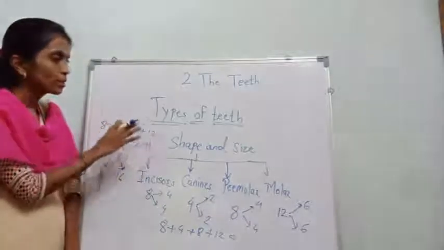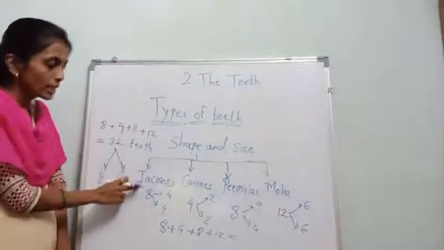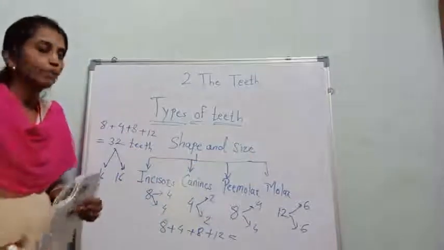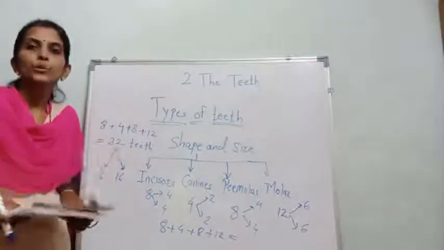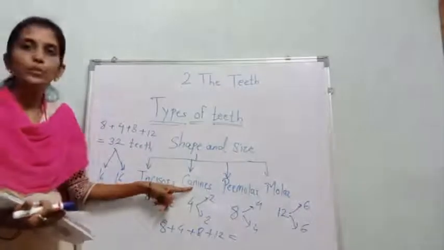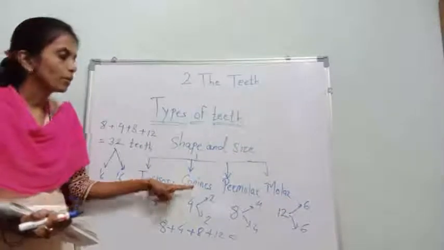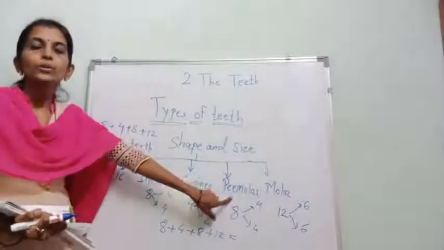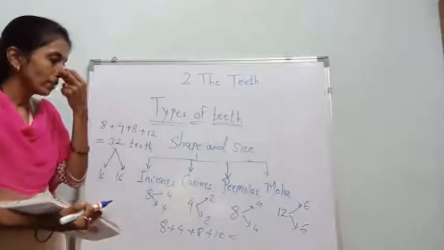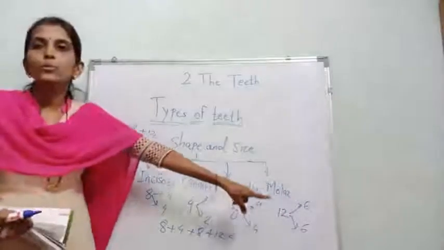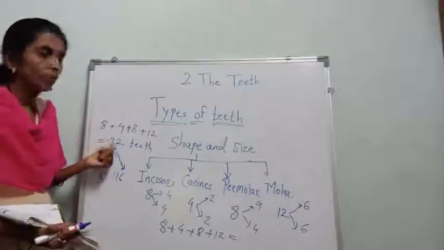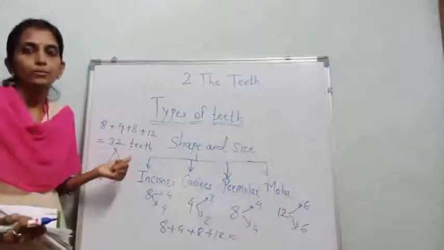So these are the types of teeth: incisor, canine, premolar, molar. I will repeat their functions again. Incisor is used to cut and bite the food. Canine is used for tearing the food. Premolar is used for crushing and chewing the food. And molar is used for grinding the food. So there are 32 teeth in the mouth.